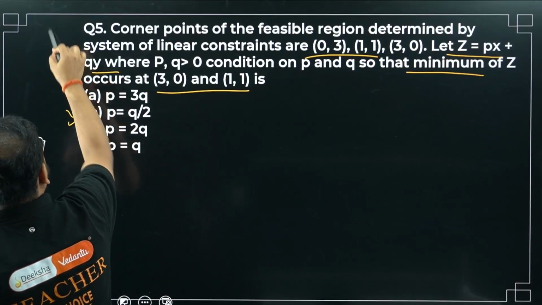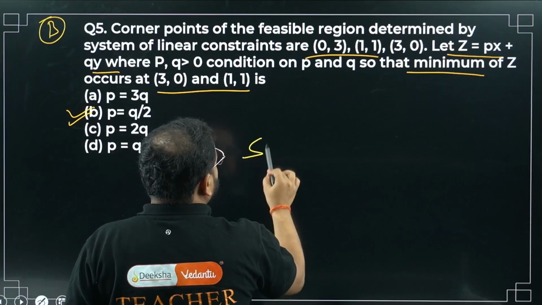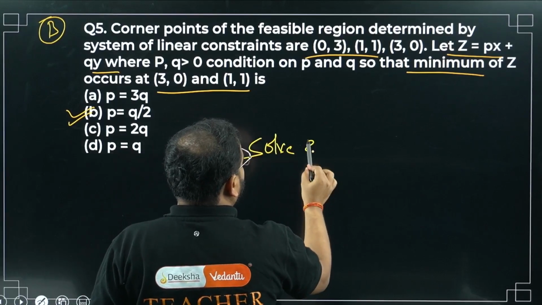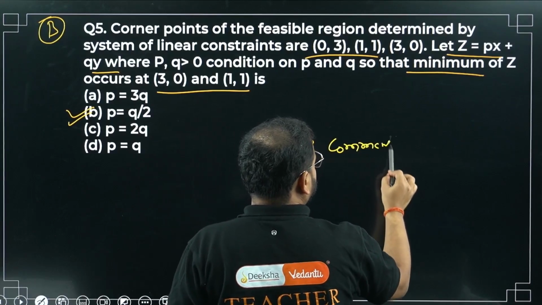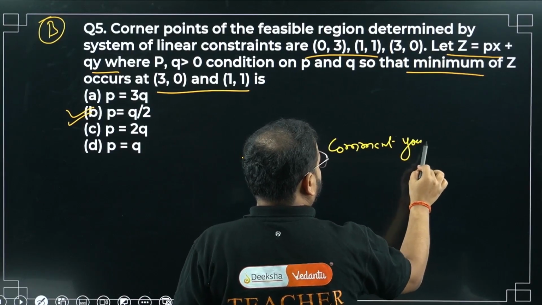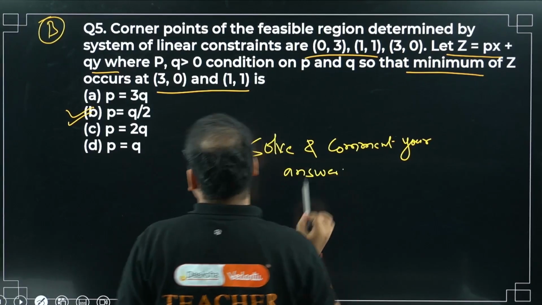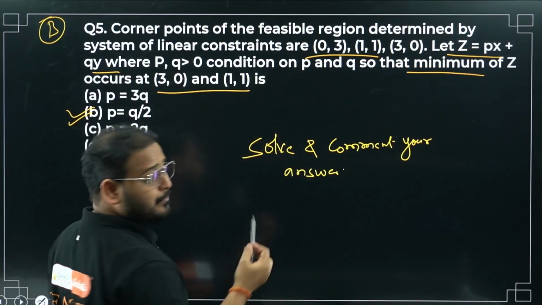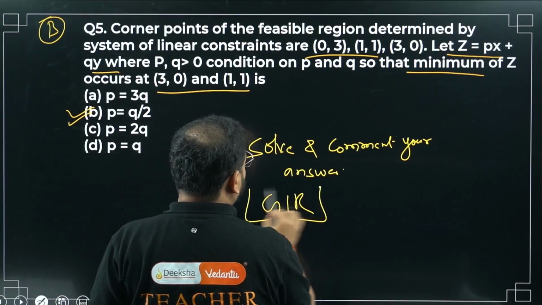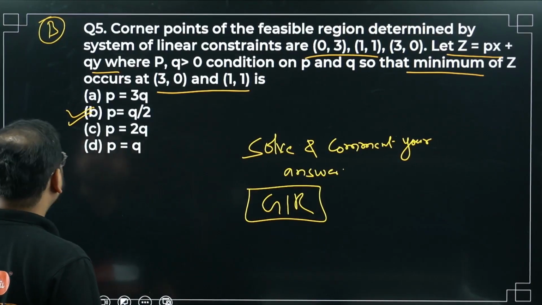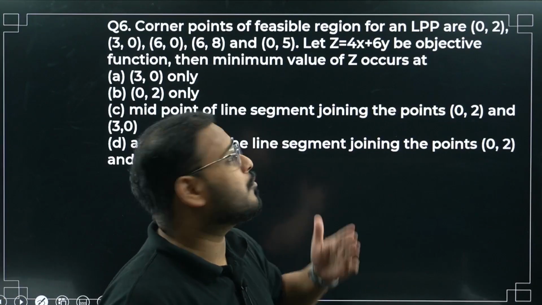Have a look. Okay, please let me know. Solve and comment your answer. What's the answer? If you're getting B, right? Got it right. Moving on. I hope that's clear, right? Same question. Question number 6. Fifth, third and fourth are same.